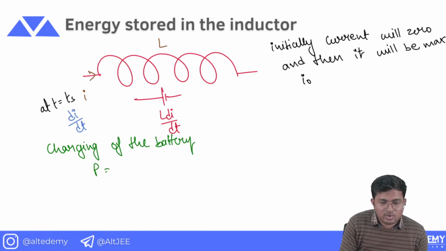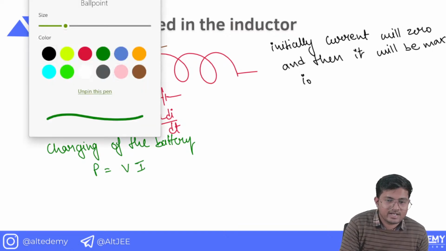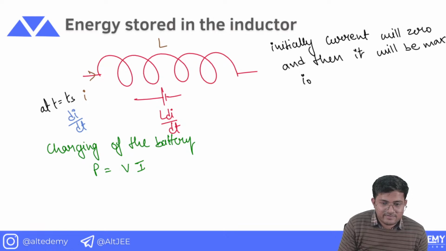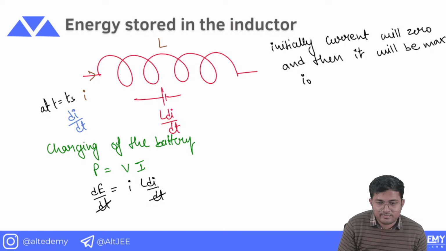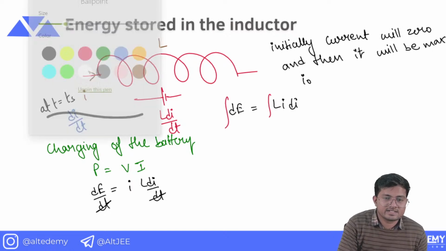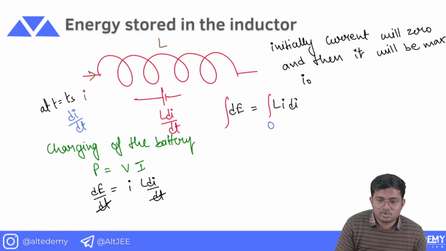So the power is what? Power is Vi. So let me write it as this potential difference is what? This is I, V is L di by dt. And what is power? Power is energy by time. So dt will get cancelled, and dE is going to be equal to Li di. Now to get the total energy, the current is increasing from 0 to I naught.